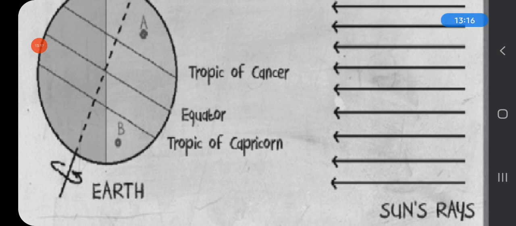The line above the equator is known as the Tropic of Cancer, and the line below the equator is known as the Tropic of Capricorn. These are just names. With the help of these lines, we can easily know that this country is located in the Tropic of Cancer and this country is located in the Tropic of Capricorn.